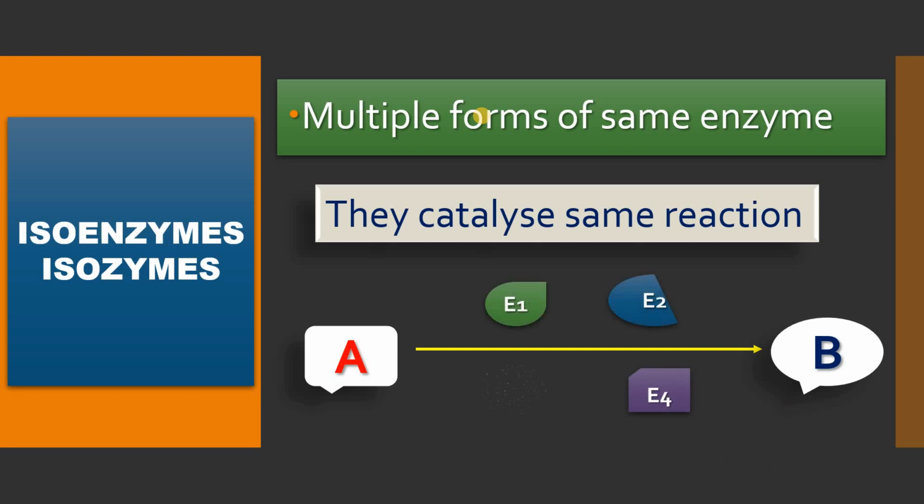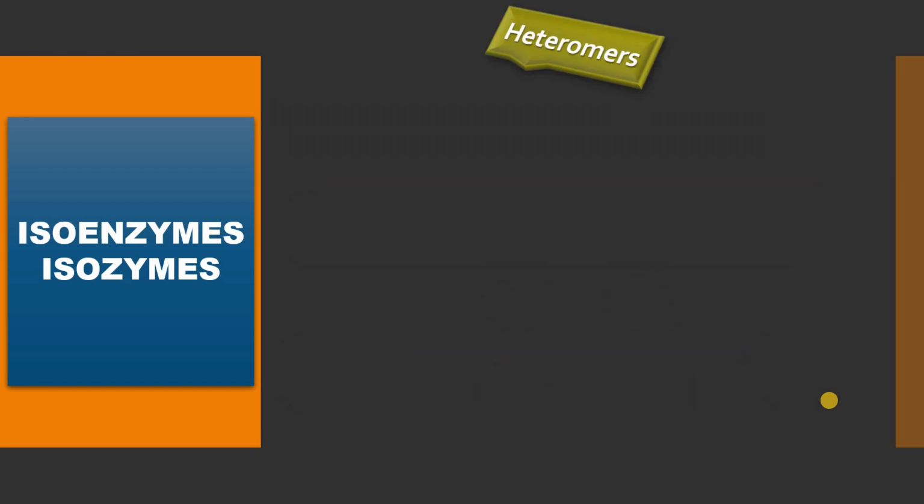All these enzymes are called isoenzymes or isozymes because they catalyze the same reaction where substrate A is converted to product B. The same enzyme has different isomers.